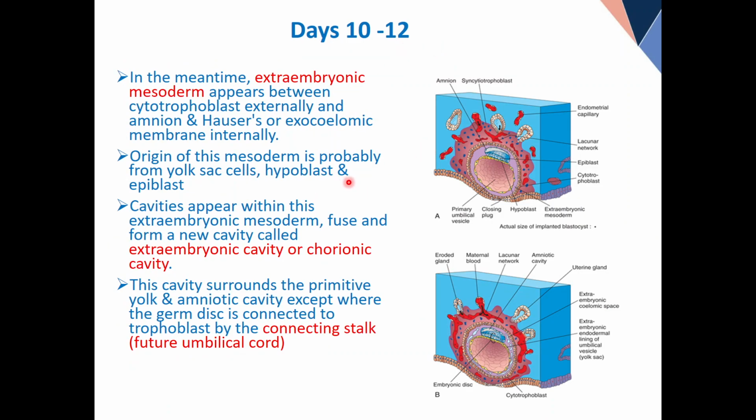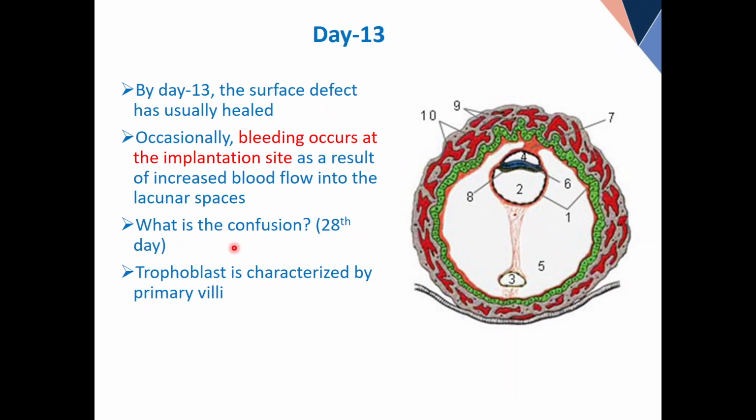See where I have written this. It's here. What is this day? So 14 plus 13, it becomes what? 27. Now look at this. This much growth has taken place. The blood of the mother has started circulating into all the lacunar spaces of the blastocyst. You understand my point? So there is blood inside. And this is the wound. This was the point from where it entered.